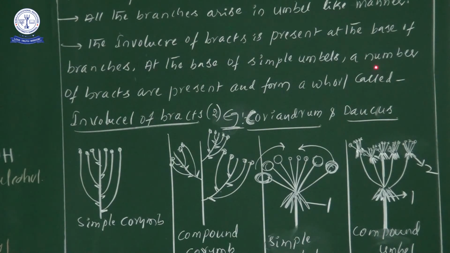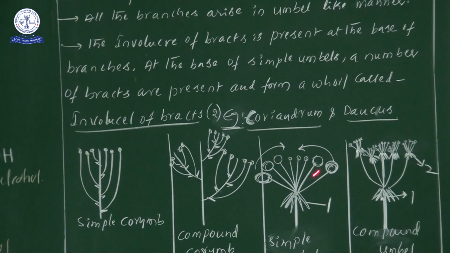There, a number of bracts are present, all arranged in one whorl-like manner. That kind of arrangement we consider as involucel of bracts. Involucel, spelling I-N-V-O-L-U-C-E-L. This is involucel of bracts. The best examples are Coriandrum and Daucus. Coriandrum sativum, the leafy thing mummy keeps in chicken curry, and next, Daucus carota, carrot.